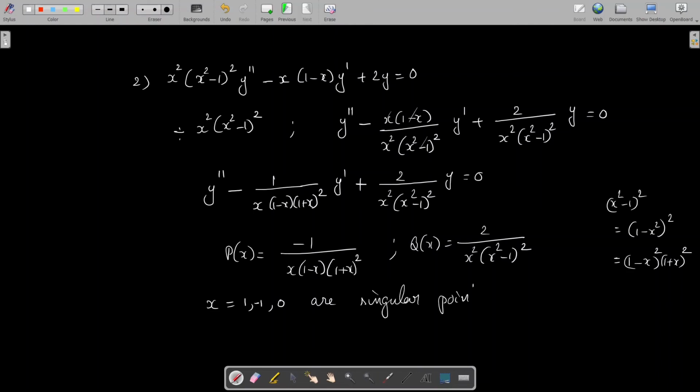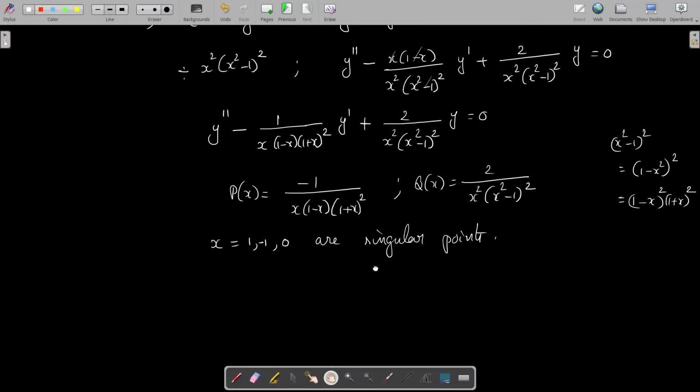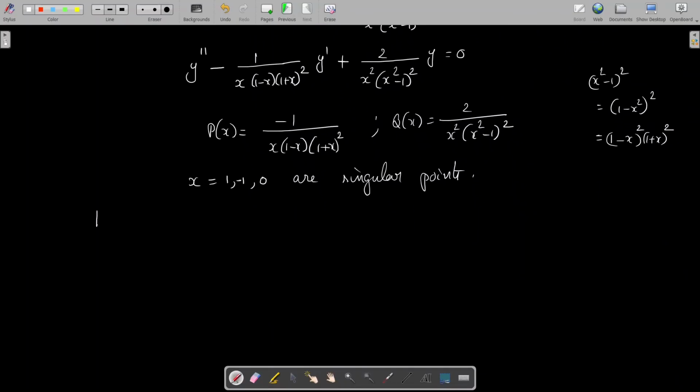Now you have to verify whether these singular points are regular or not. So we consider first x naught as 1. What happens? We have to consider (x minus x naught) into p of x, that is (x minus 1) into p of x. So p of x multiplied by (x minus 1) gives 1 divided by x into (1 plus x square). You please check that.